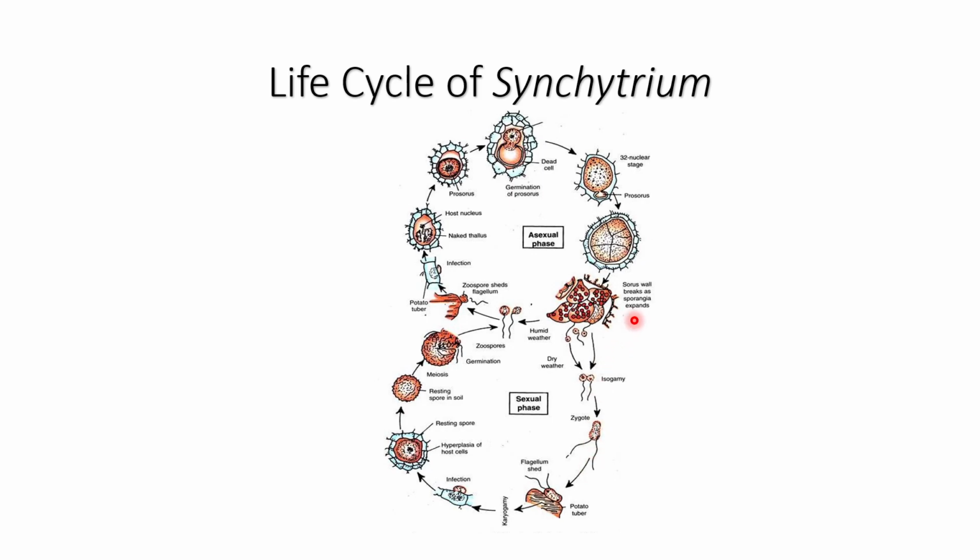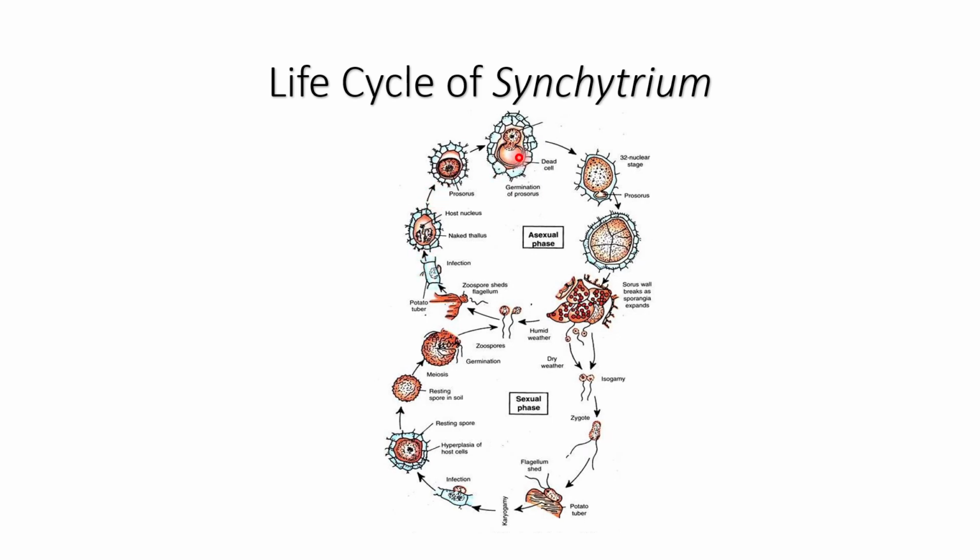As I explained, if humid environmental conditions are there, if the environment is suitable, cool and moist, then in the sorus there will be formation of zoosporangia, and from that zoospores will form. This zoospore will infect the host plant. There will be formation of prosorus.